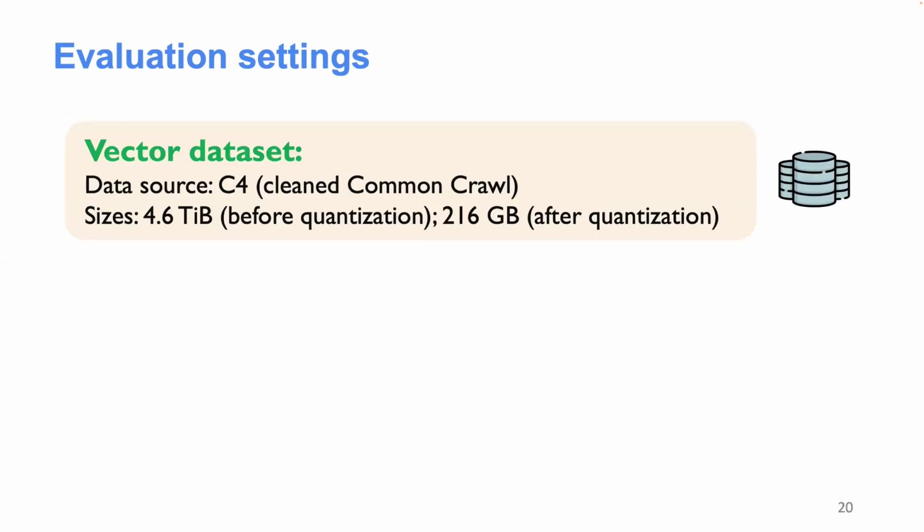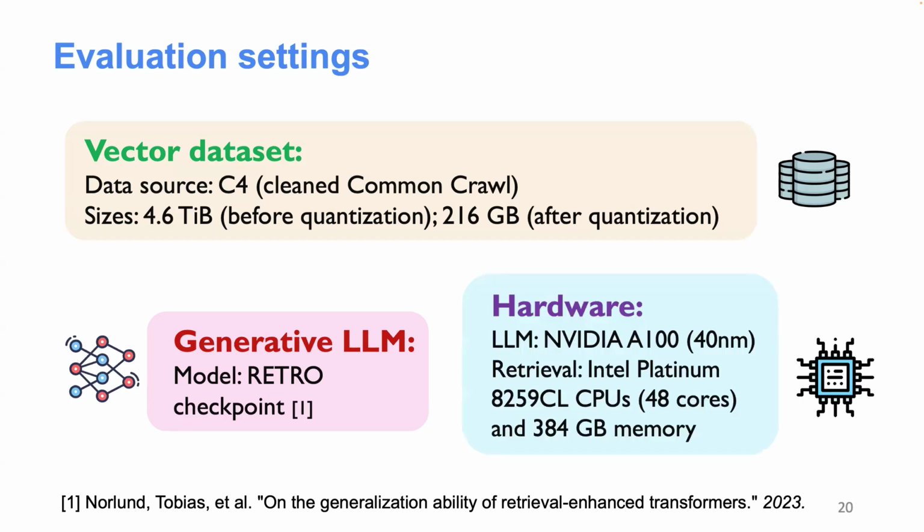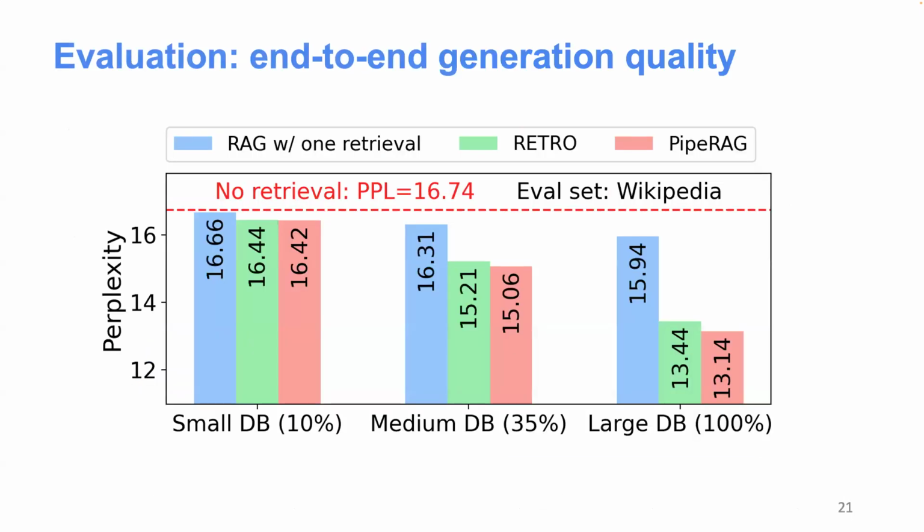Now let's take a look at the evaluation part. So in terms of evaluation, we use a vector data set we constructed from the C4 data set. It's a pretty large data set containing more than 4 terabytes of vectors. And in terms of models, we use this RETRO checkpoint as indicated in this reference. In terms of hardware, we use an A100 GPU as well as a pretty powerful CPU server for the retrieval system. Now let's take a look at the end-to-end generation quality.